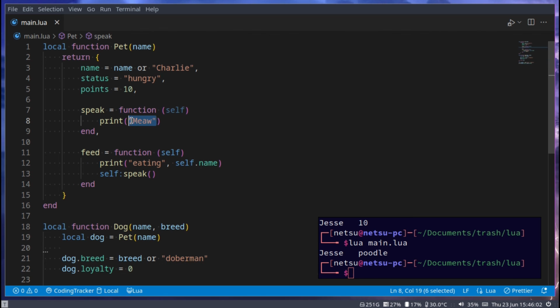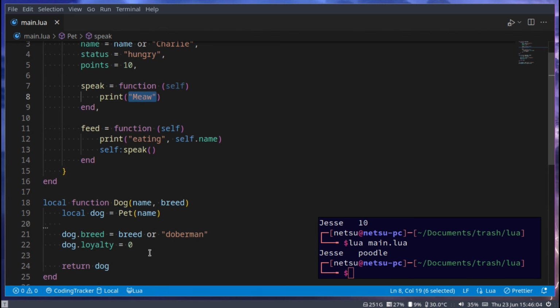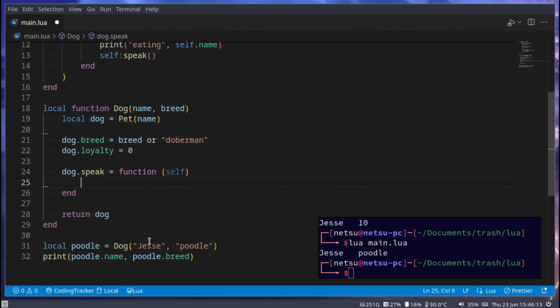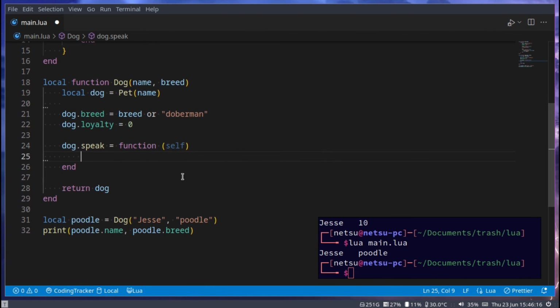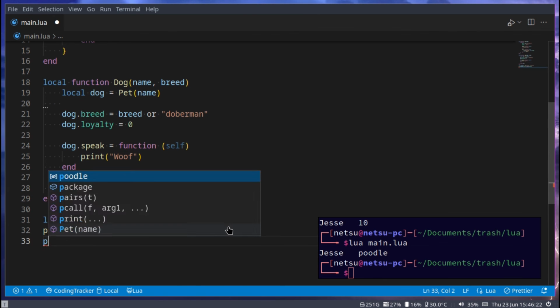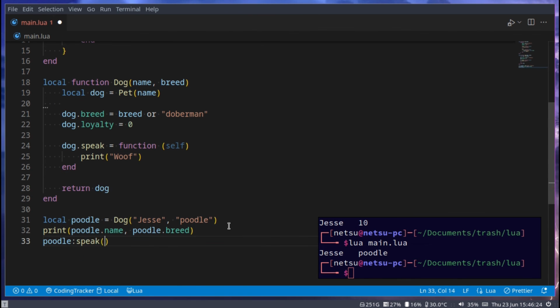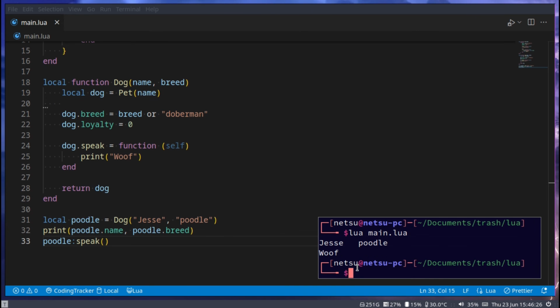For here we say meow. We could go dog.speak, and speak is a function that takes in self, and then instead of saying meow, it says woof. So now when we go poodle speak, it will say woof.